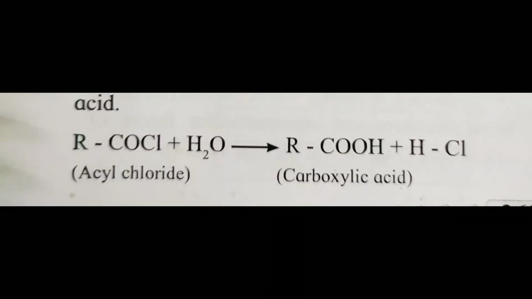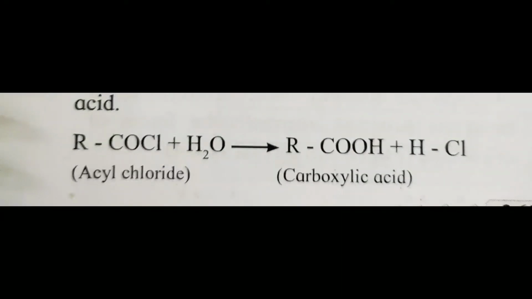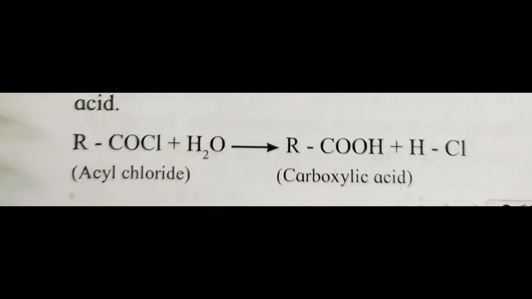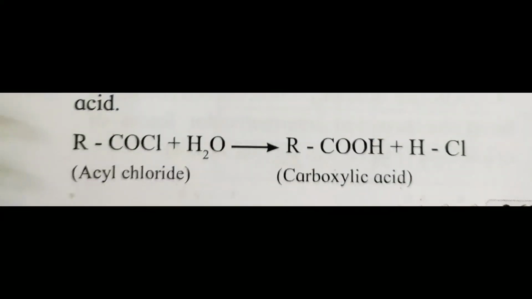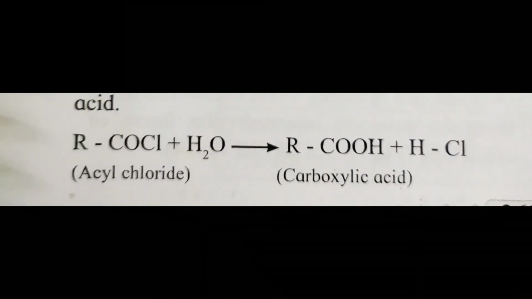Next point is the preparation of carboxylic acid from acyl chloride and anhydrides. The acyl chlorides on hydrolysis with water give carboxylic acid. This method is useful for preparation of aliphatic as well as aromatic acid.